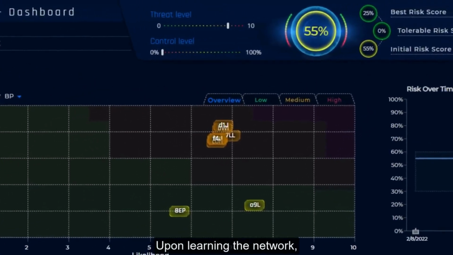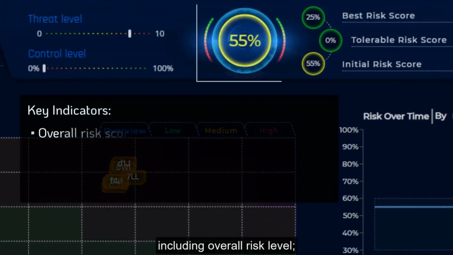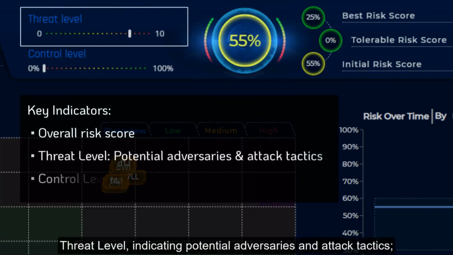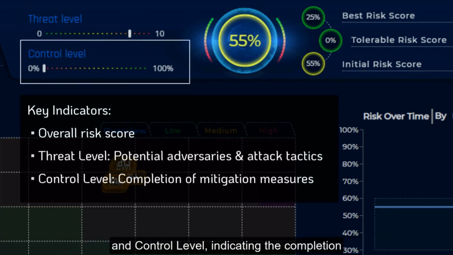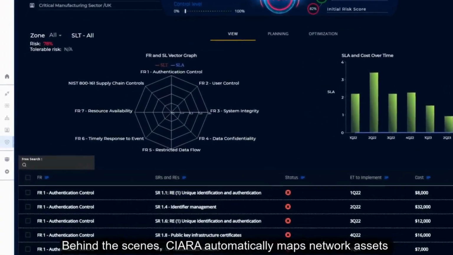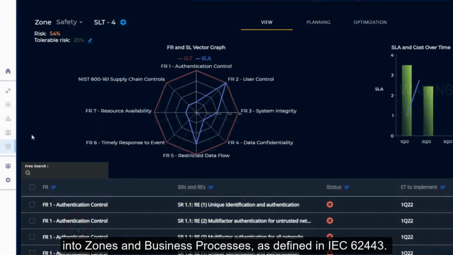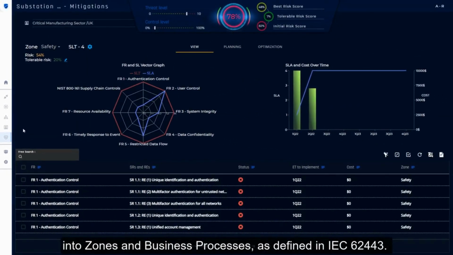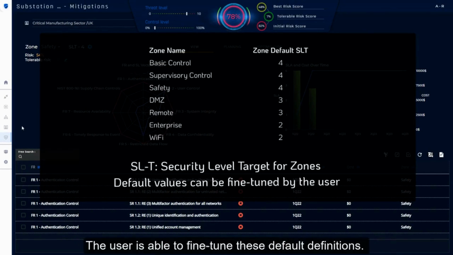Upon learning the network, CIARA is able to calculate the network's key indicators, including overall risk level, threat level, indicating potential adversaries and attack tactics, and control level, indicating the completion of prescribed mitigation measures. Behind the scenes, CIARA automatically maps network assets into zones and business processes, as defined in IEC 62443. Each zone is assigned a default security level target based on criticality. The user is able to fine-tune these default definitions.